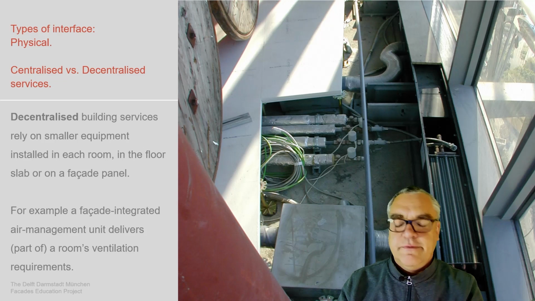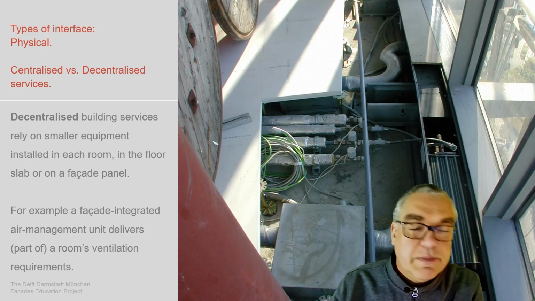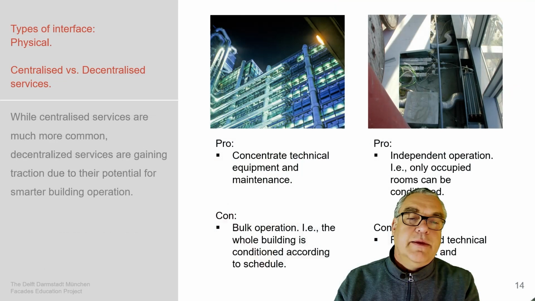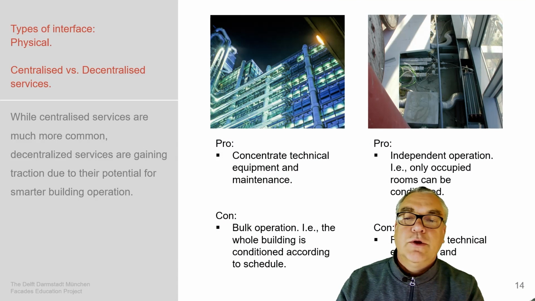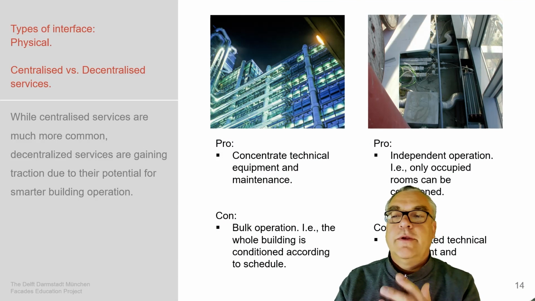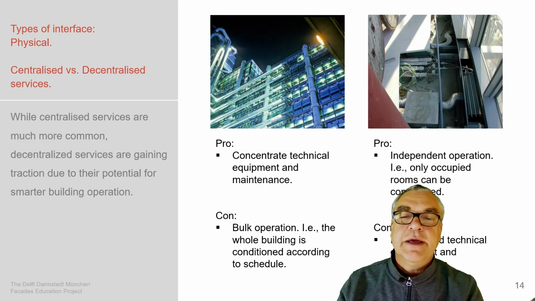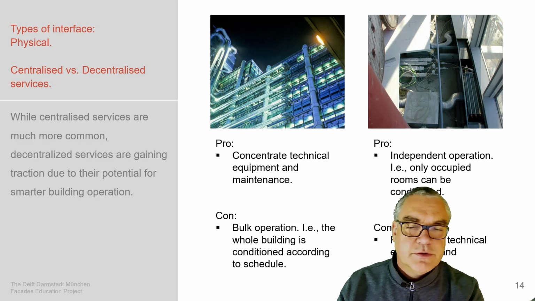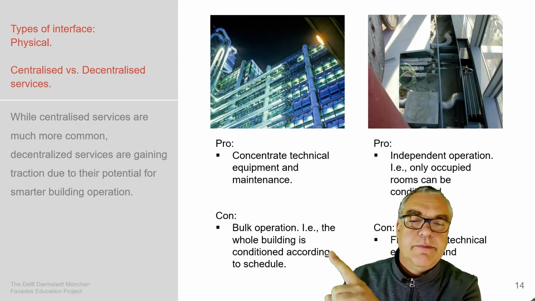fragmented HVAC or MEP system being integrated. This one is for ventilation as well. So the pros and cons. Pro for a centralized system, it's concentrated technical equipment, which also means concentrated maintenance.